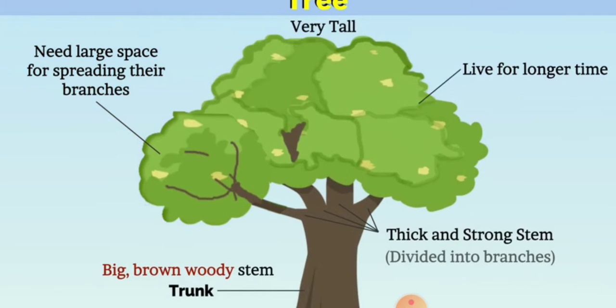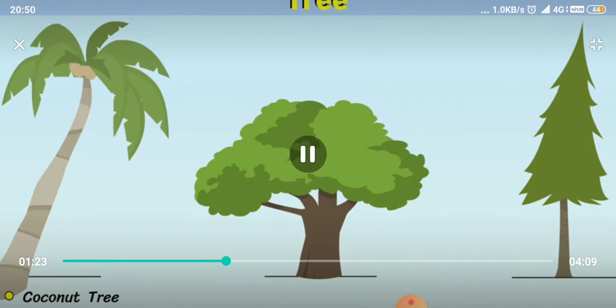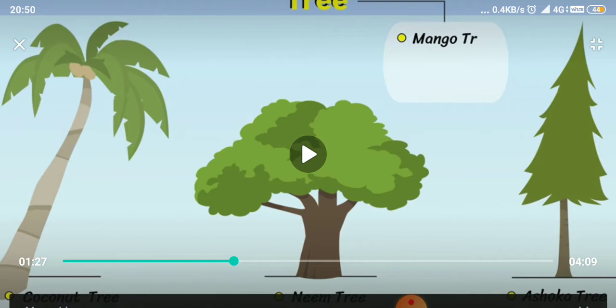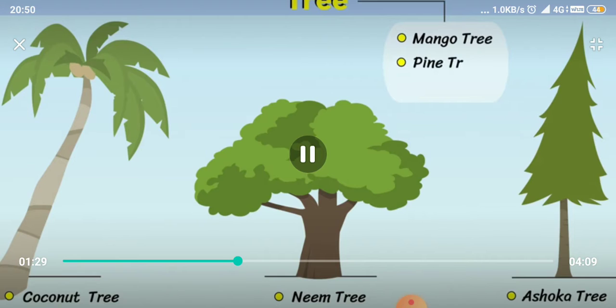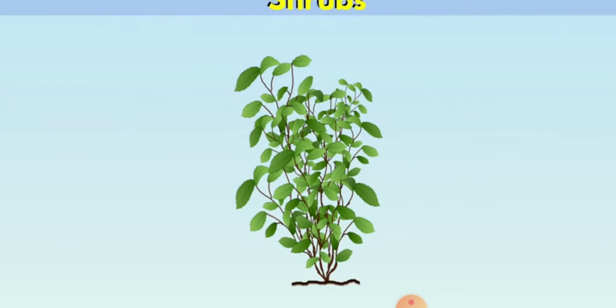As you can see, branches grow high above the ground, and trees live for many years. You can see different trees here like coconut, mango, neem, ashoka. These are the different examples of trees, like pine, banyan.